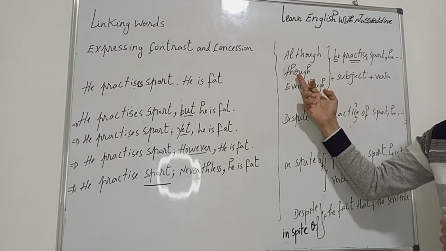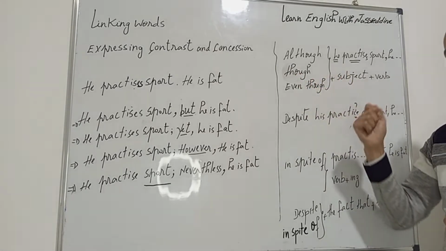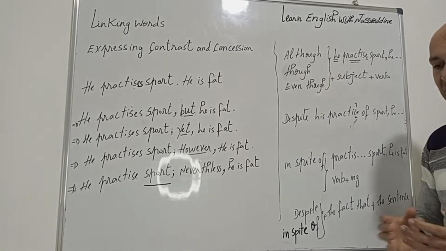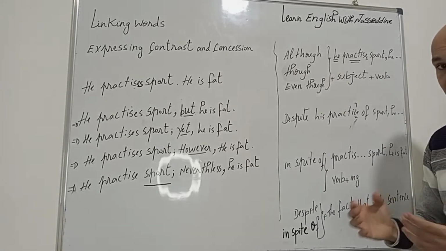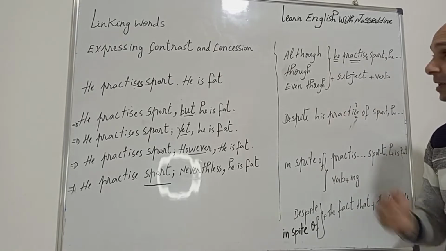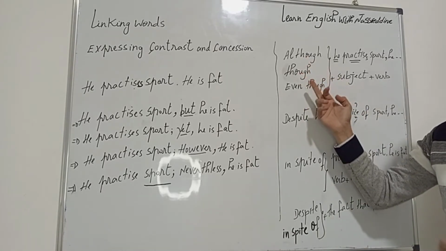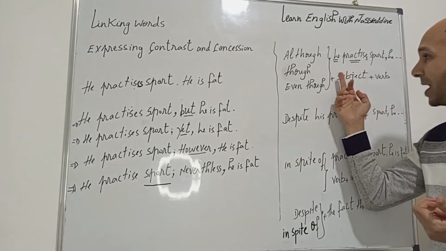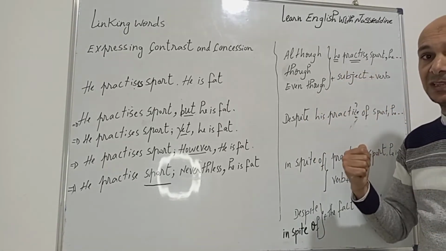We can say also, though he practices sport, he is fat. Actually, we don't expect people who practice sport to be fat, but this person has a problem. So, although or though or even though he practices sport, he is fat.